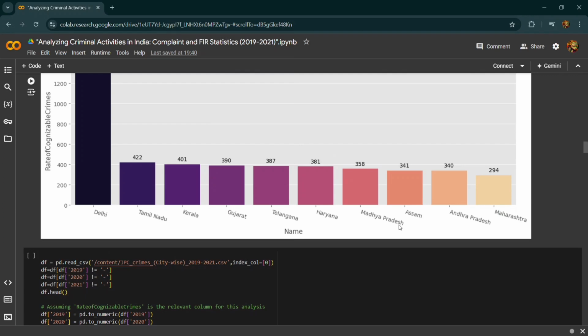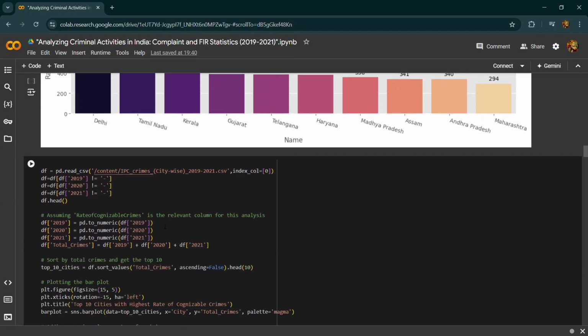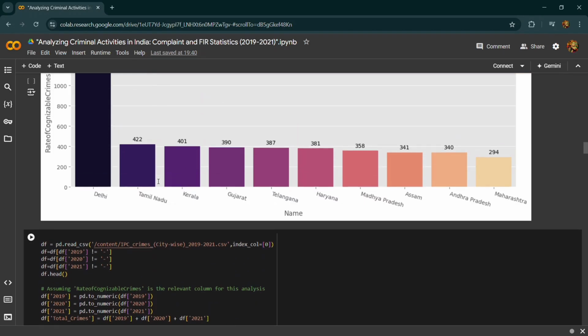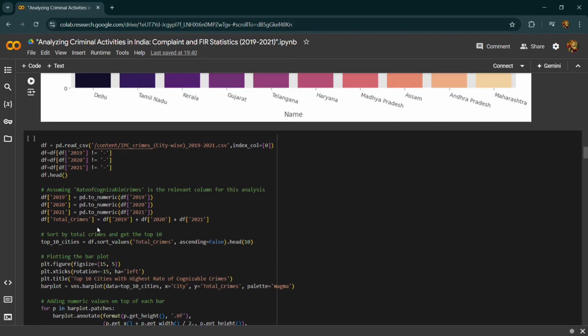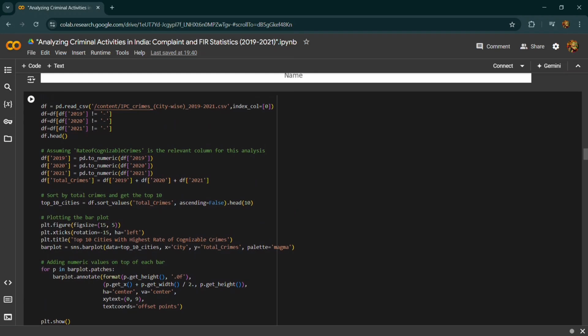So this visualization basically helps to identify the regions with the highest crime rates, which can be useful for law enforcement and policy making decisions. Okay, so moving to the next one. Reading the data set again, IPC crimes city-wise.